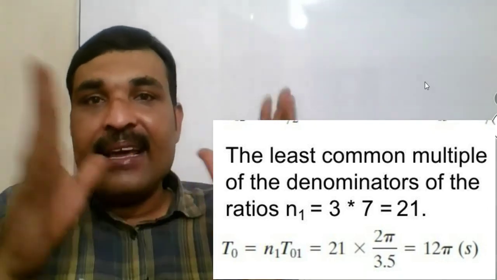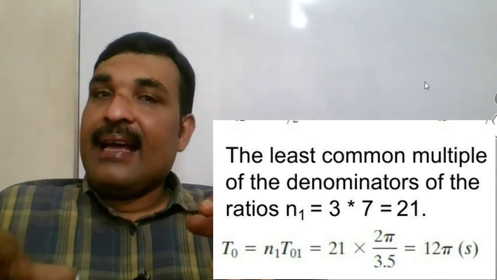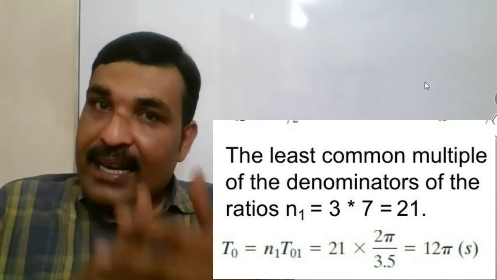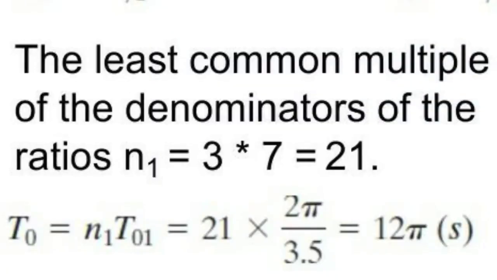Here the denominators of the ratios are 7 and 21. So n1 is equal to LCM of 7 and 21, that is equal to 21. Therefore, the common period T0 is equal to n1 multiplied by T01, that is equal to 21 multiplied by 4 pi by 7, that is equal to 12 pi seconds. For GATE, we can adopt this method to find the common period.